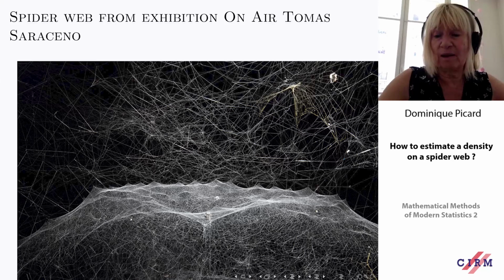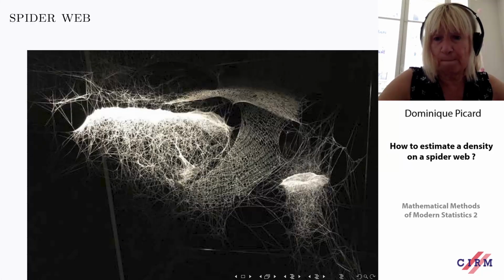And I want you to see that because, as we will see, spider webs may have very different parts. As you can see here, there is this. I hope you can see my finger. You have this part which is kind of homogeneous, and this part also.